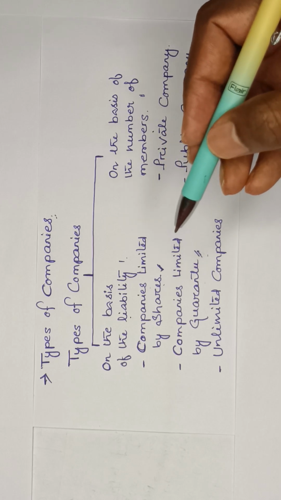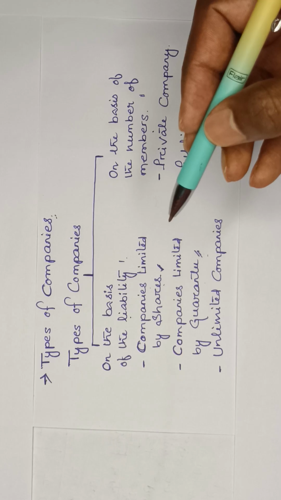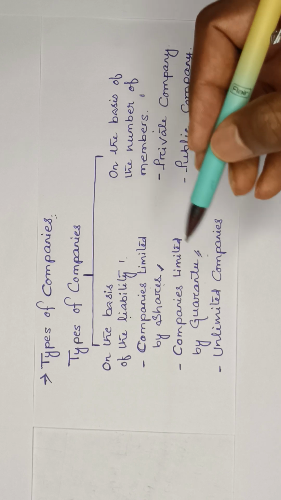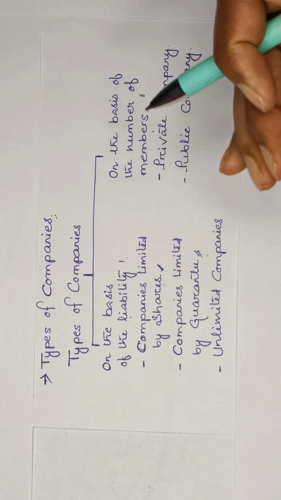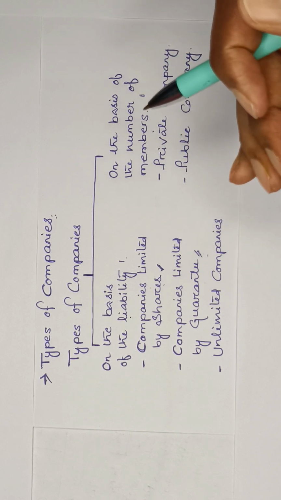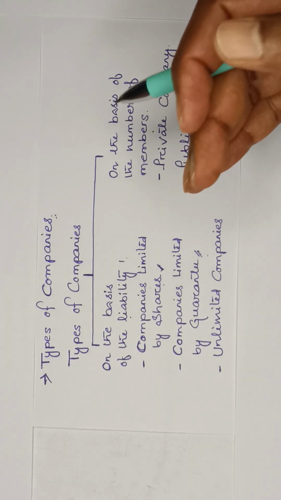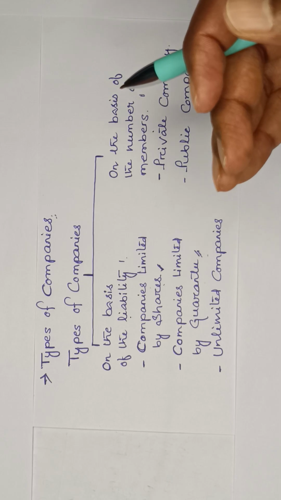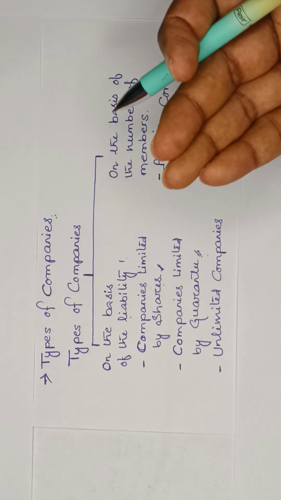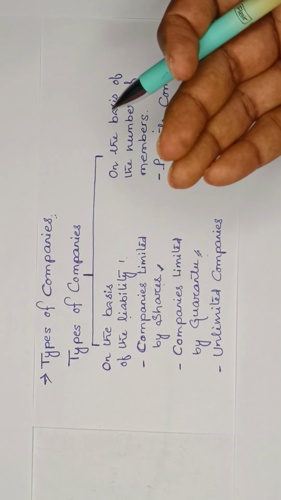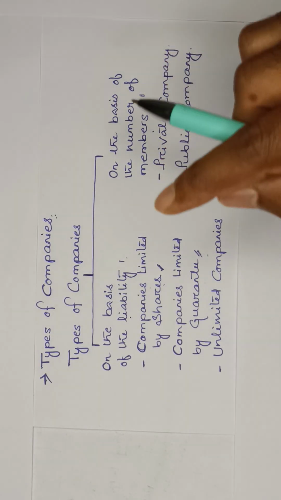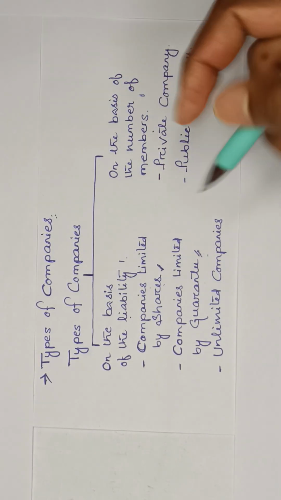I have invested a certain sum of money in the company, but there is an agreement in the document that in case of winding up of the company, if need arises, then I need to pay some more money to pay off the liability. That is why the company is limited by guarantee.